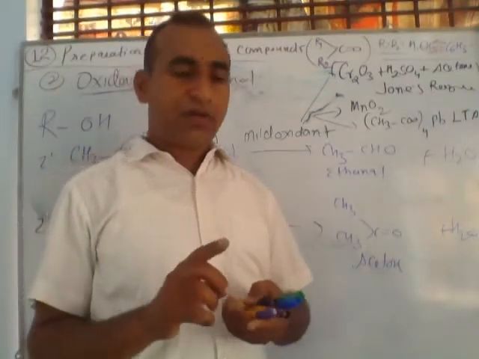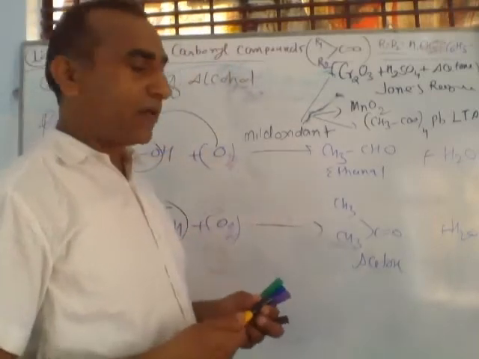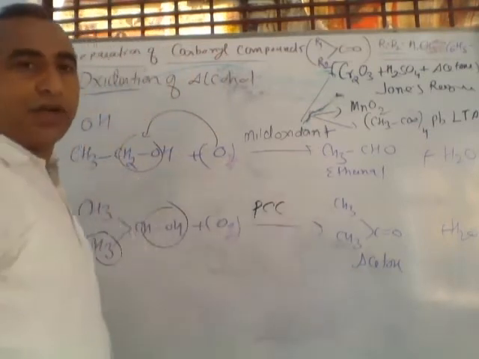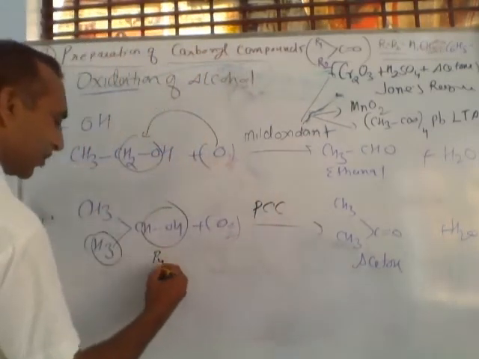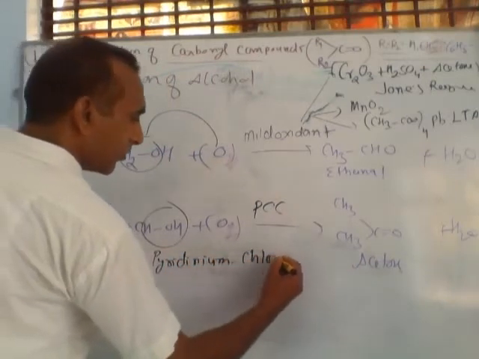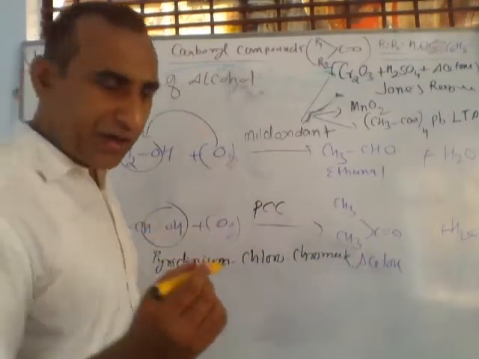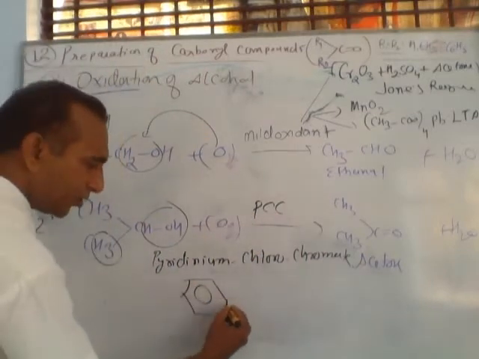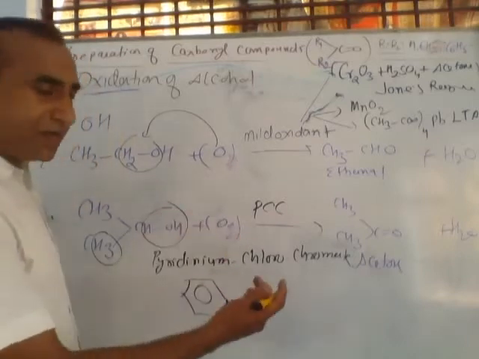And one more oxidant is very important in our syllabus, that is PCC. PCC, the very important oxidant. The full form of PCC is pyridinium chlorochromate. P stands for pyridinium. This compound is called pyridine, so it is called pyridinium.